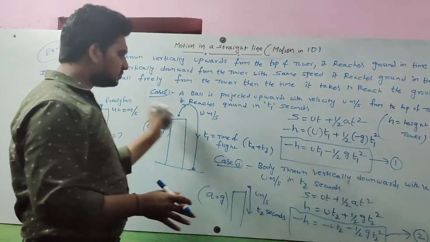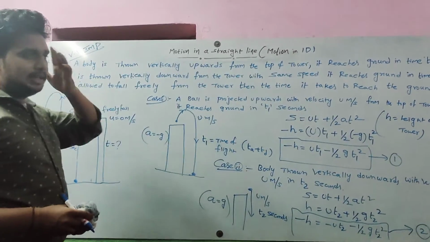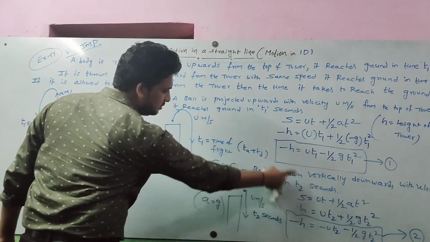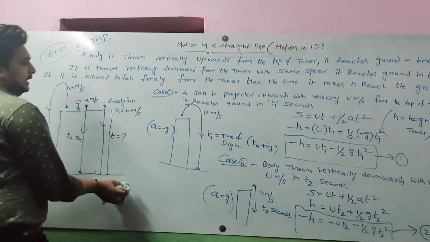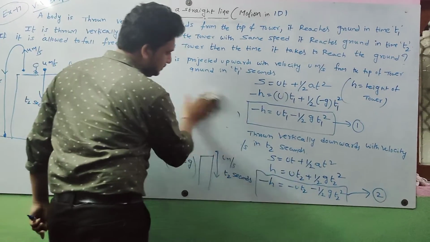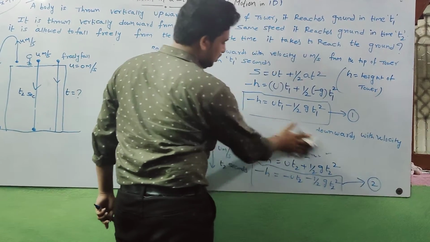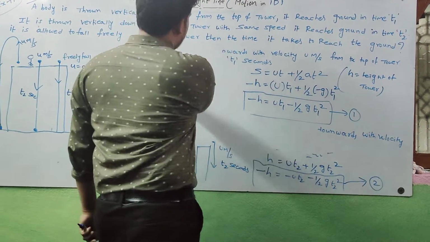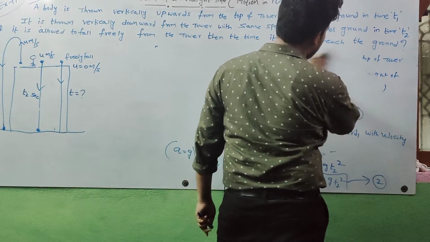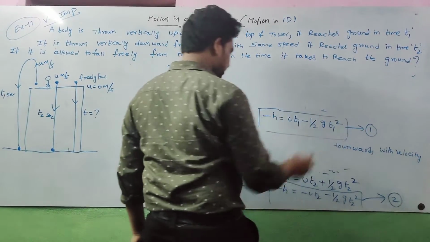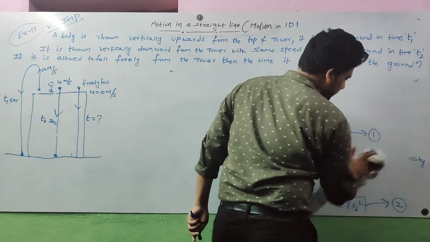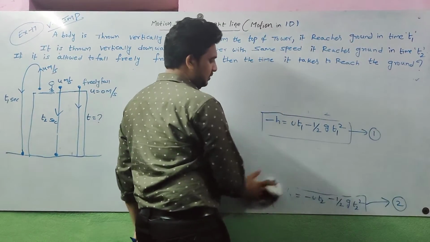So first, I'll derive this one, observe carefully. This is equation 1 and equation 2. I need some space. I have this one: minus h is equal to ut1 minus half g t1 square, and here minus ut2 minus half g t2 square. These two equations we want.